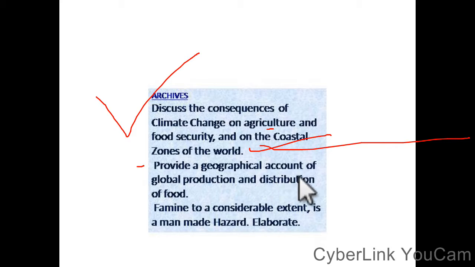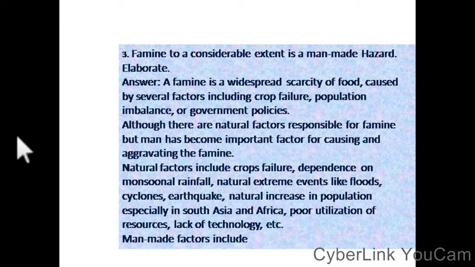Provide the geographical account of the global population and distribution of food. Okay, geographical account of global population and distribution of food. Famine to a considerable extent is a man-made hazard. Famine. Okay. Look, question number 3: famine. Famine to a considerable extent is a man-made hazard.